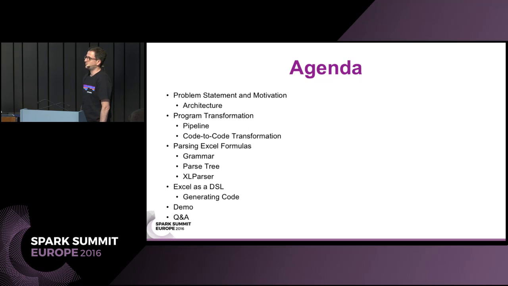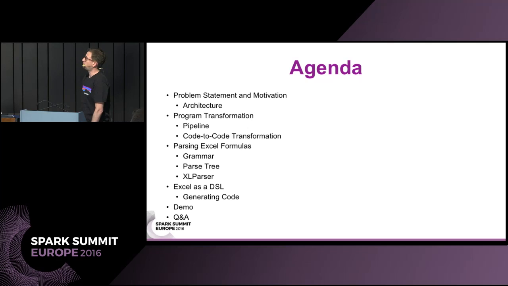Then I will introduce program transformation, sort of define it. That will lead me into a program transformation pipeline, which is the core of today's talk. And specifically, we will touch a little bit on code-to-code transformation, which is a specific kind of program transformation.